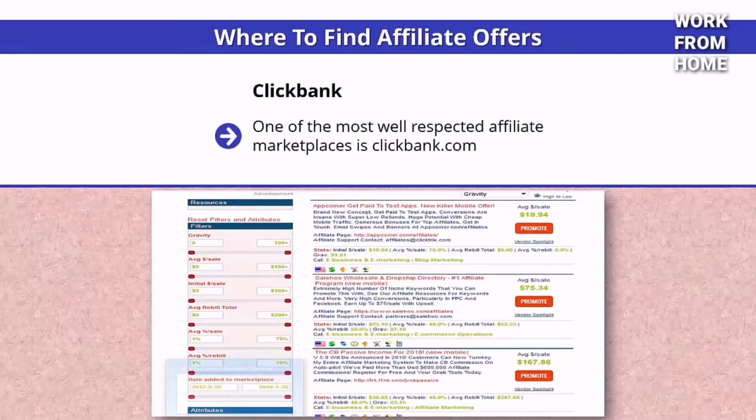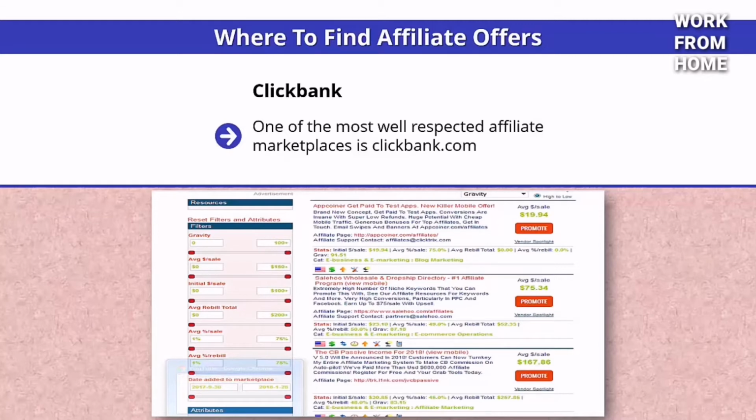ClickBank. One of the most well-respected affiliate marketplaces is clickbank.com. They have many products available in the MMO niche, and becoming an affiliate is free and simple. You do not need approval from the product vendor to become an affiliate with ClickBank, and you will receive a check like clockwork every 15 days if you have made sales. Once you have signed up as an affiliate, go to Marketplace and click on e-business and e-marketing, and you will see a screen like this.